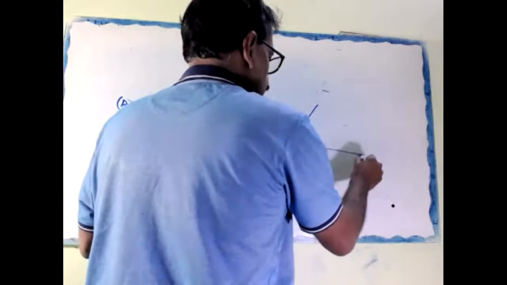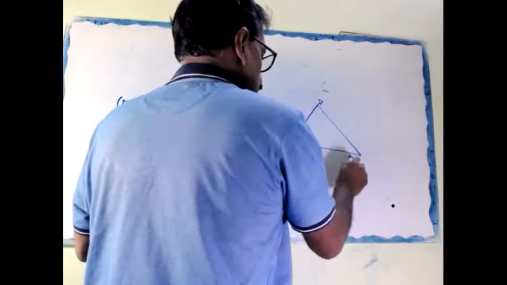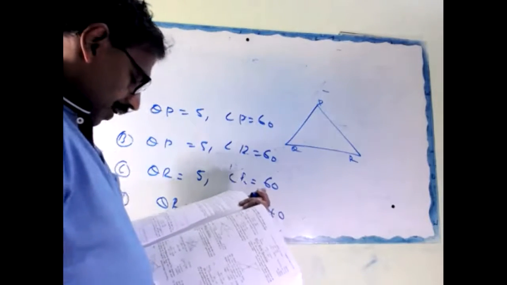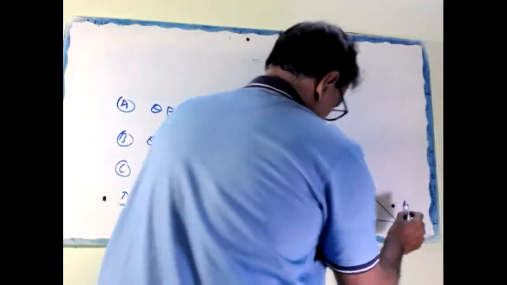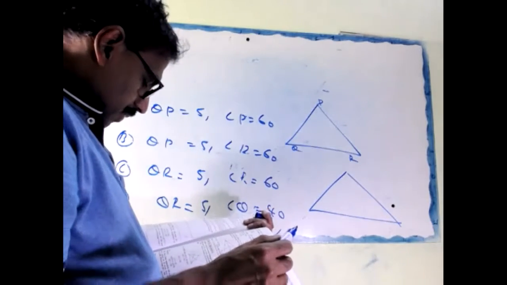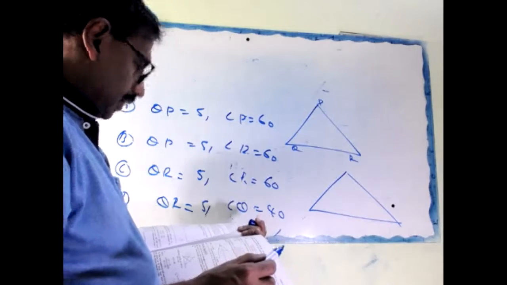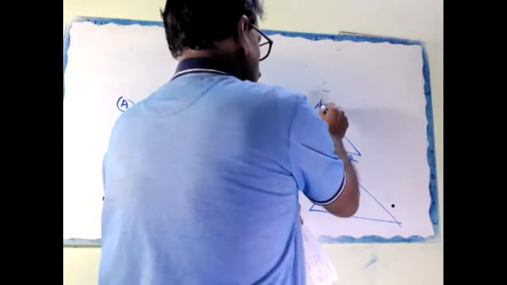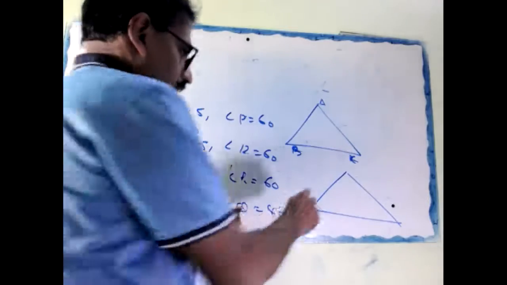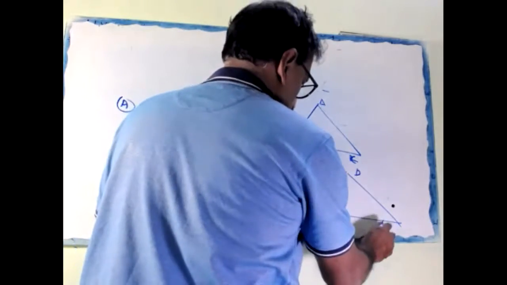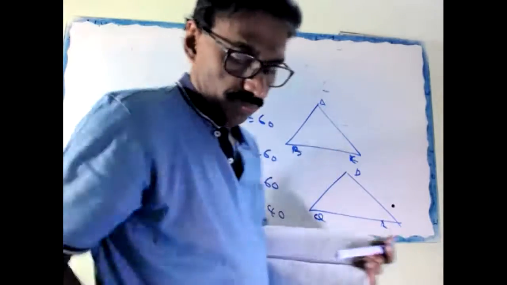Here triangle ABC is congruent to triangle PQR. Okay, check it now.